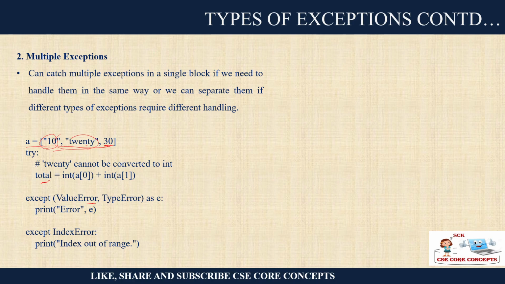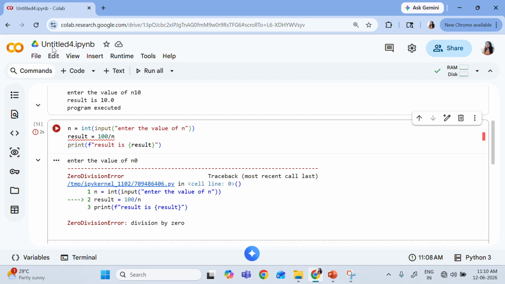What I am trying to do is compute the total value of a[0], that is the first element 10, and a[1]. But I cannot do that. Understood? Because 20 is a string, I cannot convert it into an integer. So it can give me a type error. Understood? And so you can see here multiple exceptions. Let me show you.